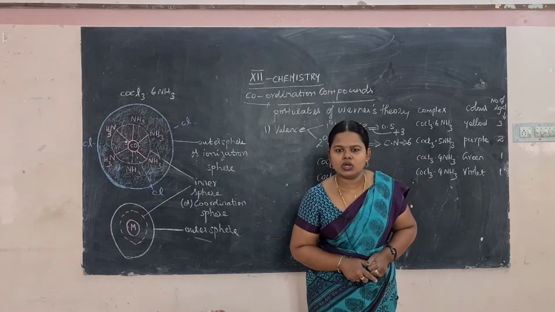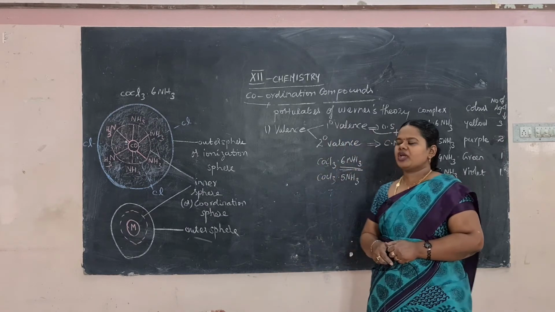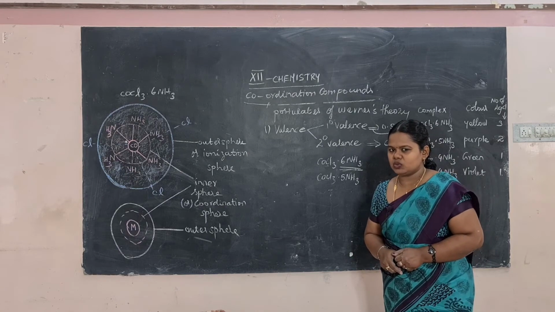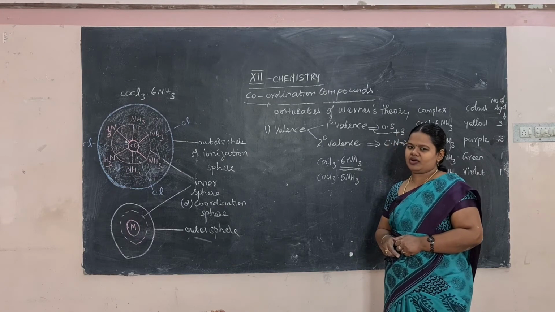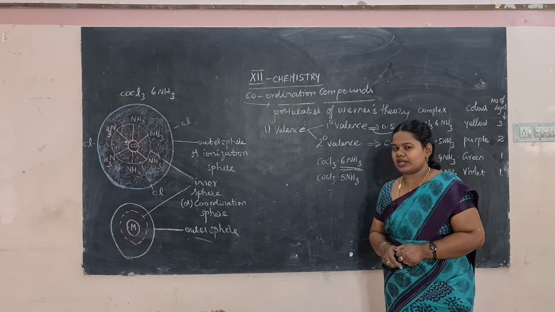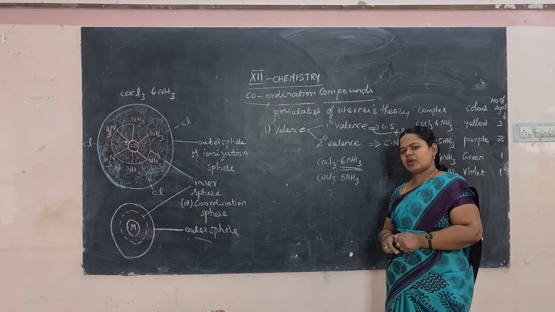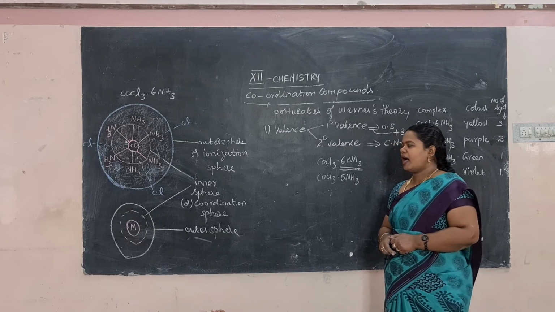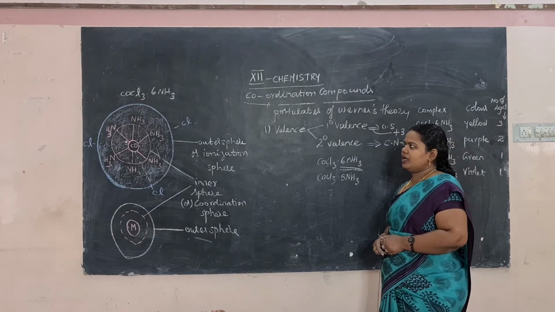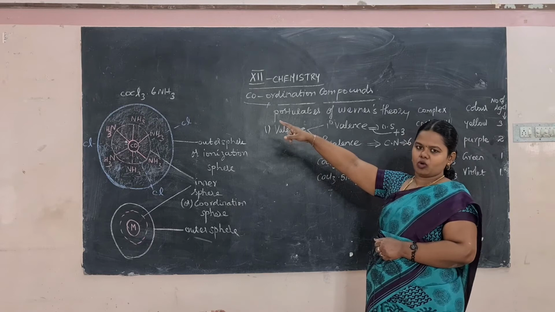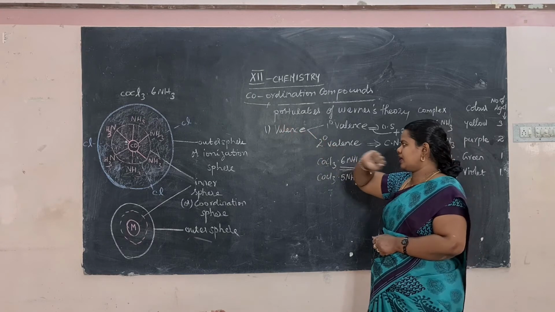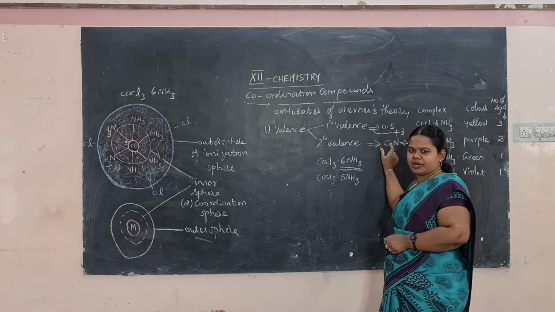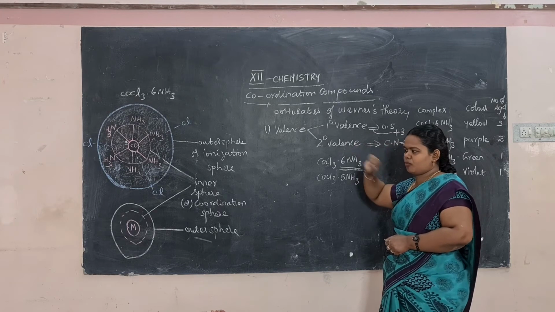So, the postulates of Werner's theory we saw: primary valence corresponds to the oxidation state of the metal ion. Then secondary valency corresponds to the coordination number of the compound. For example, the primary valency of that compound, cobalt's oxidation state, is +3, and the secondary valency corresponds to the coordination number, which is 6 in that compound.